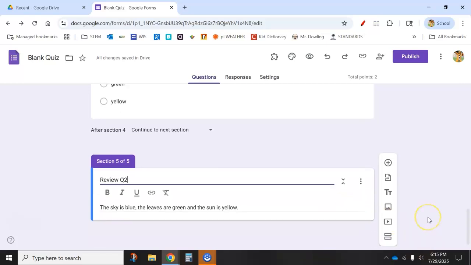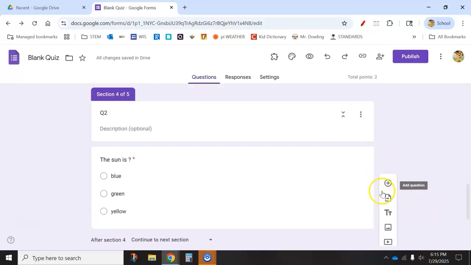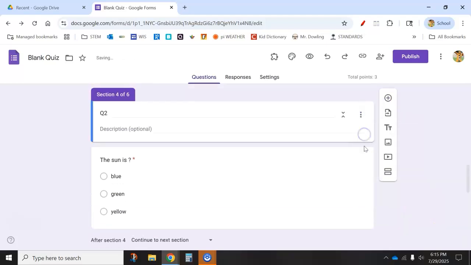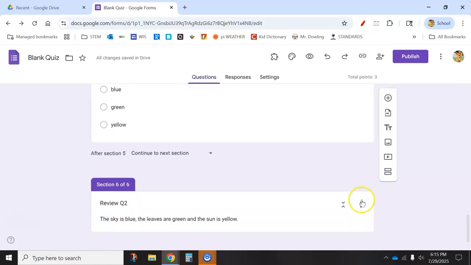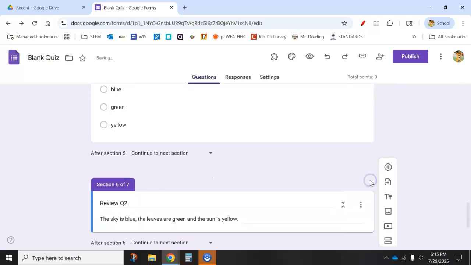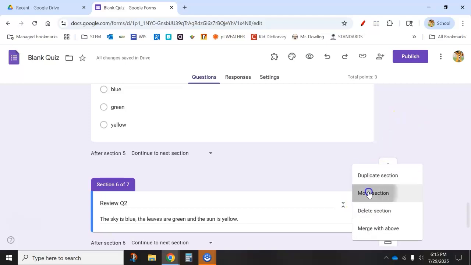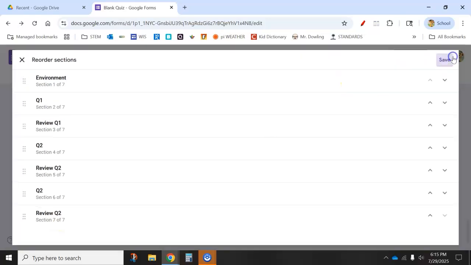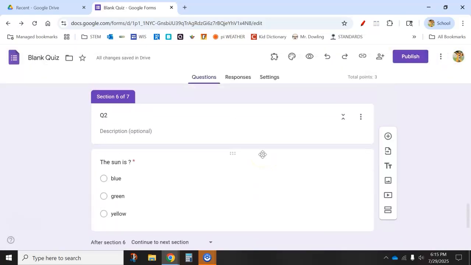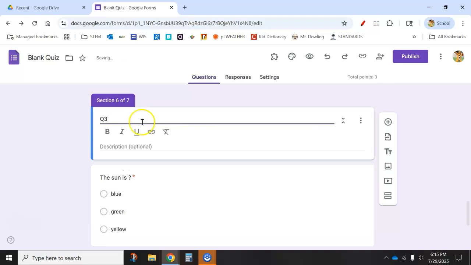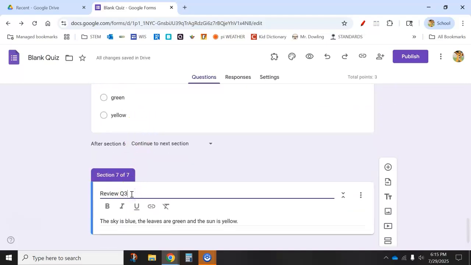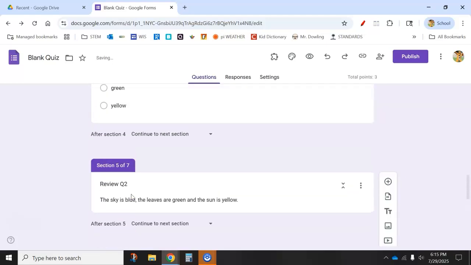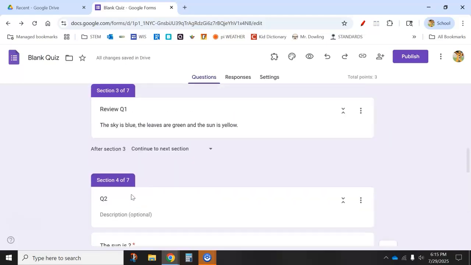Throw in here a question 3. So we're going to duplicate the section. And we're going to duplicate the review section. Again, going to the 3 dots, move sections around. I want to have a Q2 and a second Q2 and a second review Q2, which I'm going now to change so that my last questions are now Q3 and review Q3. However, as I said earlier, the other 2 reviews, review 2 and review 1, are the same.